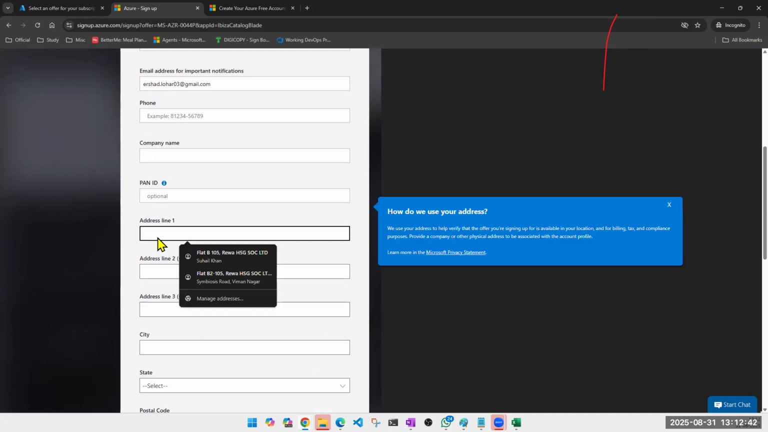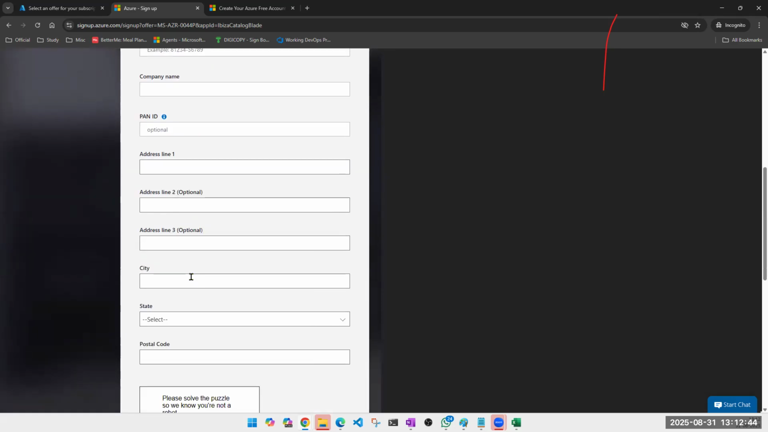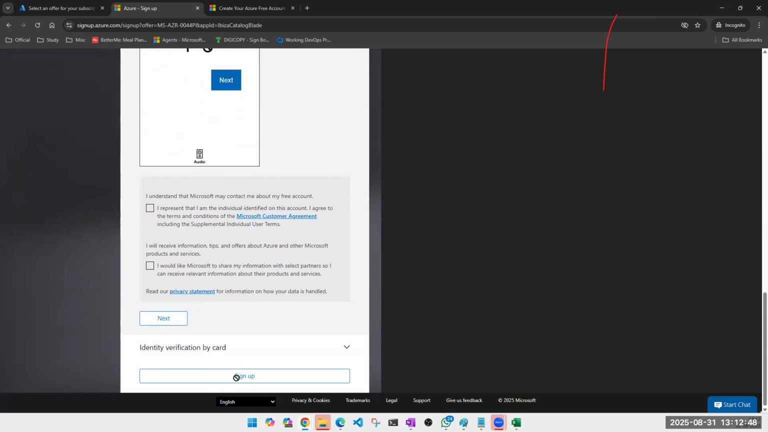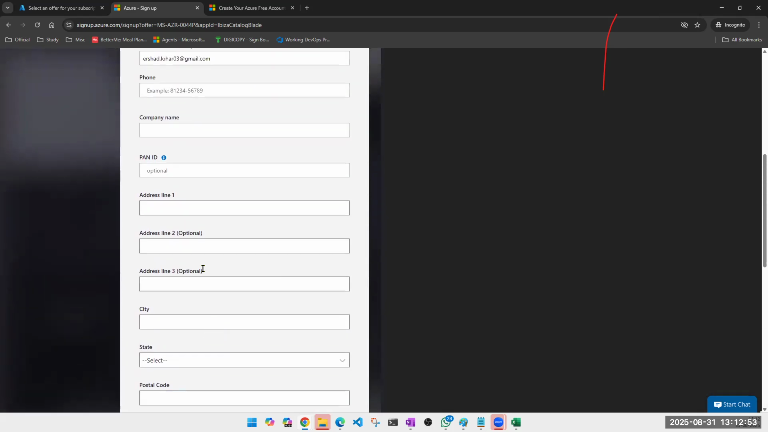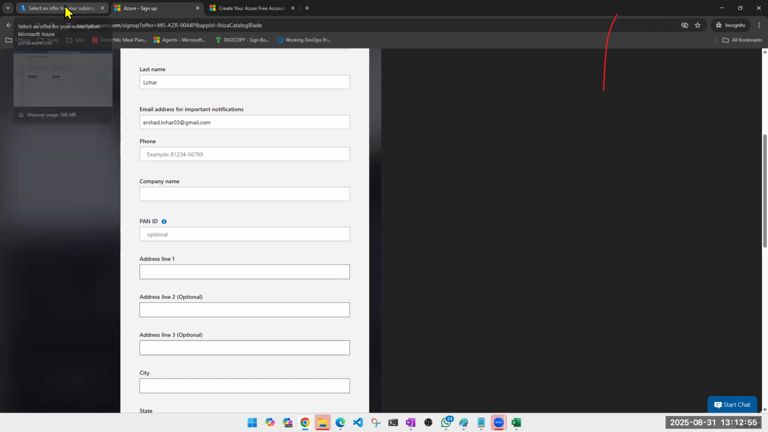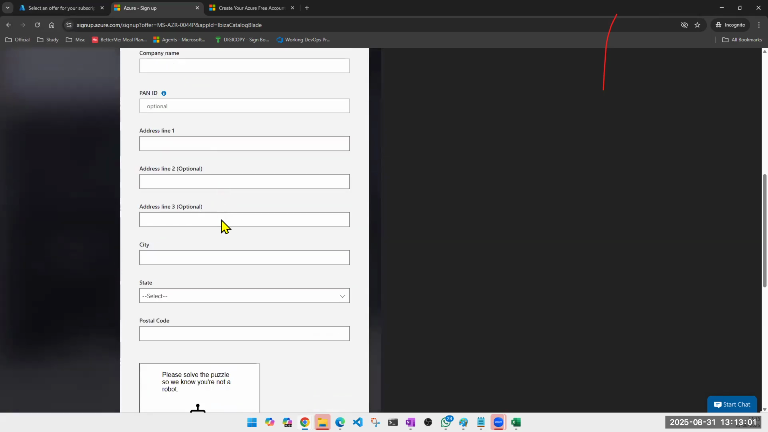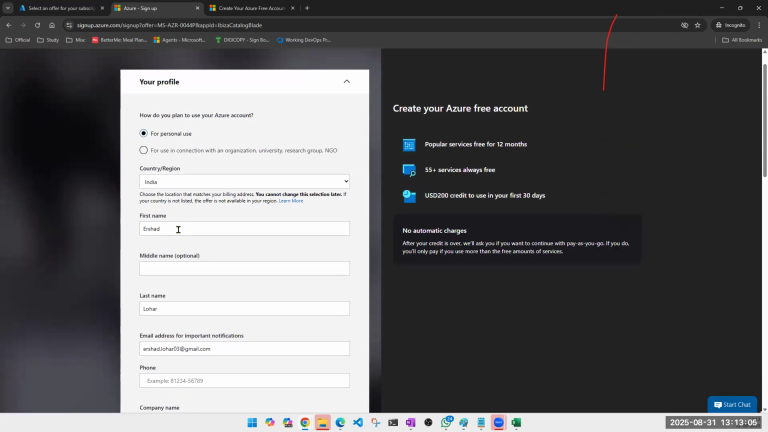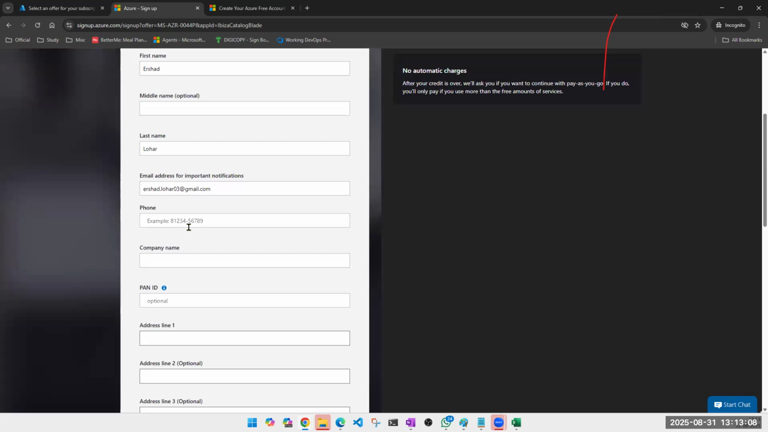Address line is not optional. You'll have to type it. City, etc. Once you're done, add this and do sign up. Next, whatever information they are asking, do, and ultimately you'll do sign up. The moment you sign up, it will again ask you to put your CVV and card number. I mean, you're adding your card. Next, it will ask for your card number. Let's give it a try. You have 7 minutes.